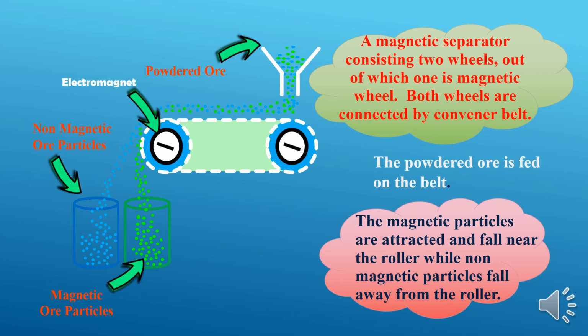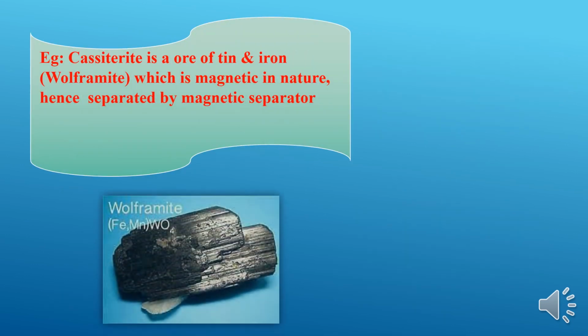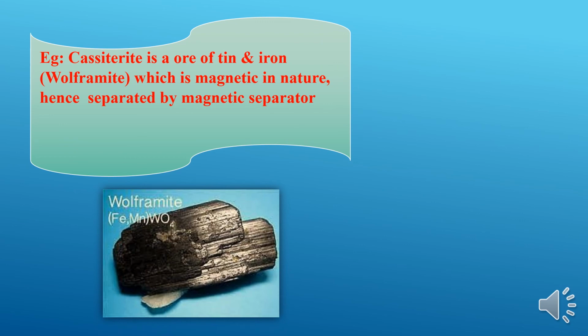These are all non-magnetic particles, falling away from the magnetic wheel. By this you can separate out magnetic components as well as non-magnetic components from the ore. For the magnetic separation process, you can take the example of cassiterite, also called tin stone. It is an ore of tin. It contains stannic oxide, which is non-magnetic, and ferrous tungstate or wolframite, which is magnetic in nature. Hence, these are separated using a magnetic separator.